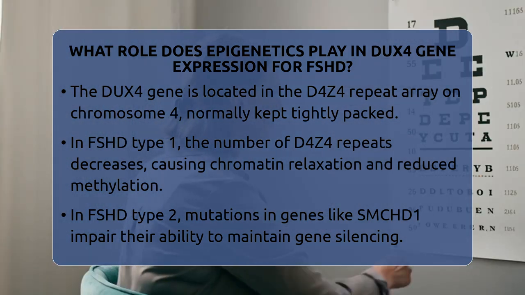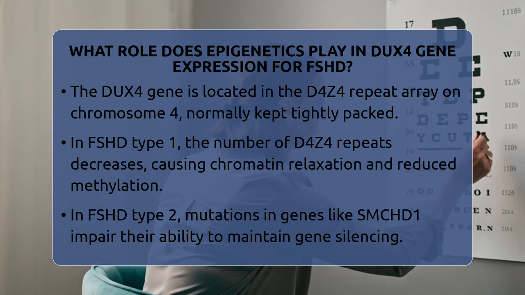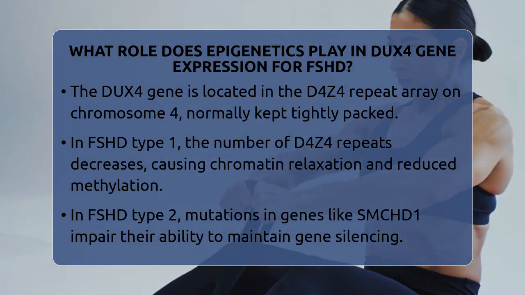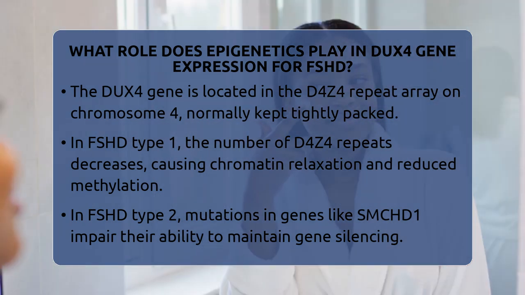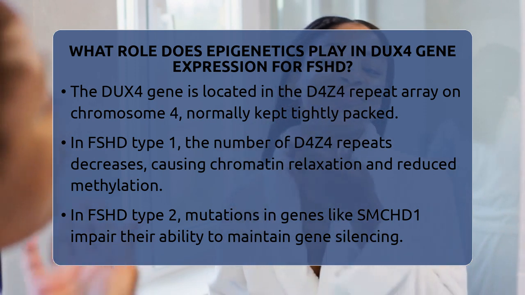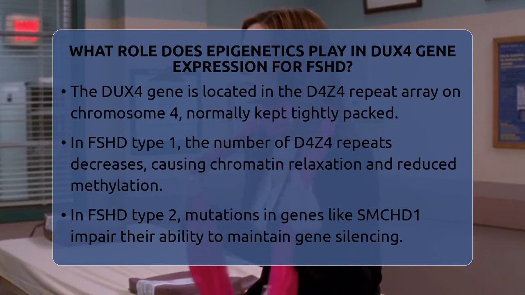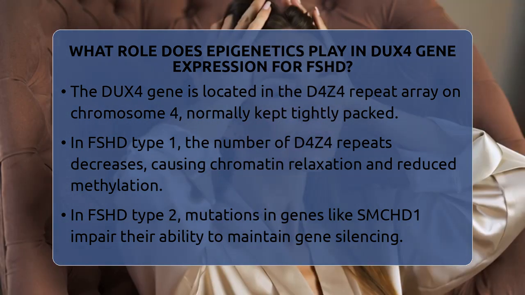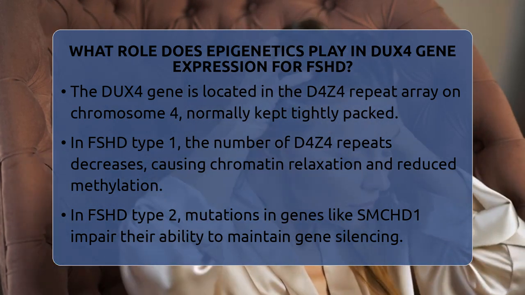In FSHD type 2, mutations in genes like SMCHD1, which are responsible for maintaining the repressive chromatin state, impair their function. This also results in the relaxation of the D4Z4 region, allowing DUX4 to be transcribed when it normally would be silenced. Once the epigenetic barriers are broken down, the DUX4 gene can be turned on in muscle cells.